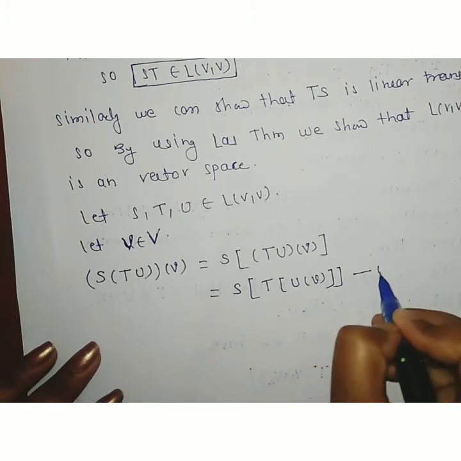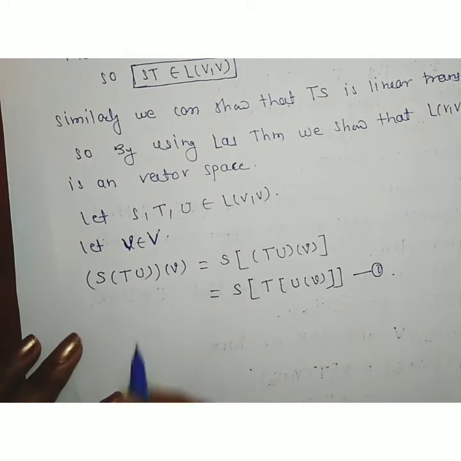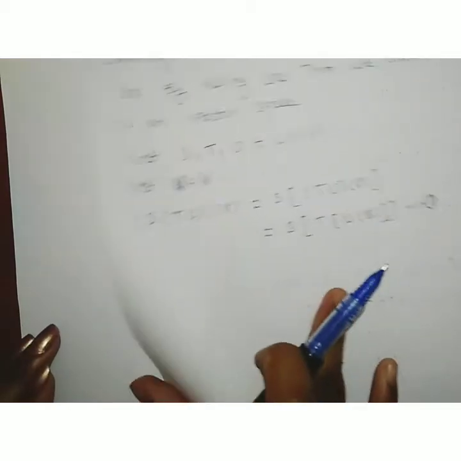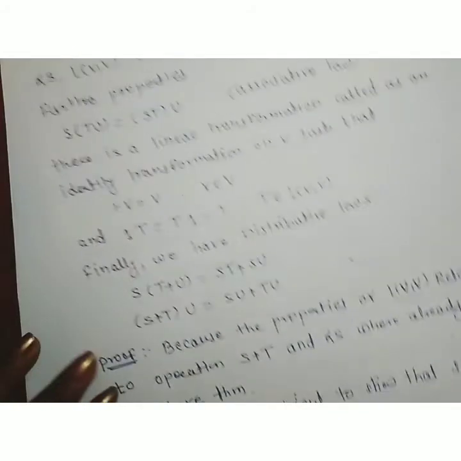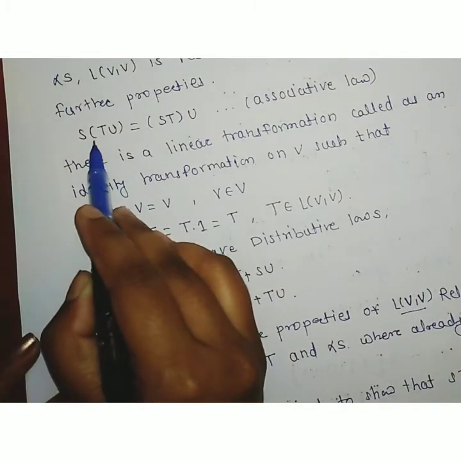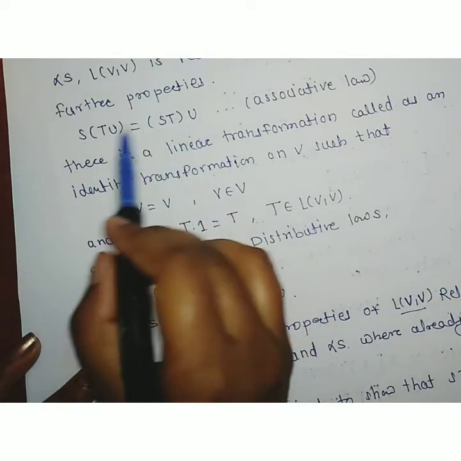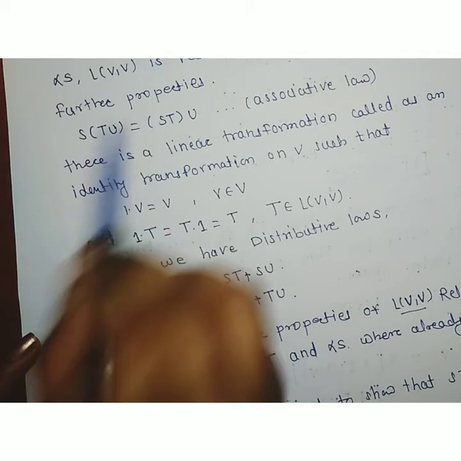Now take this as an equation first. Now what we have to show? We have to show that (ST)U = S(TU). Here we first consider the LHS, now consider the RHS, and then show that these two are nothing but the same.